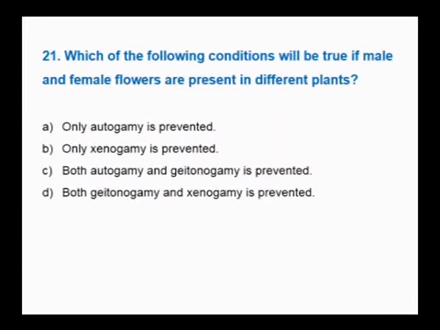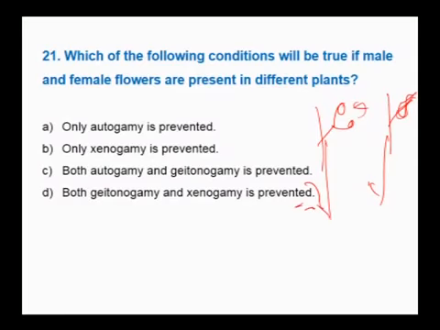Next question. Which of the following conditions will be true if male and female flowers are present on different plants? See, this is male, here is female. This can be seen in date palm and papaya. So here, when you have only male and only female plants, homogamy is not possible, geitonogamy is not possible. The only possibility is xenogamy.